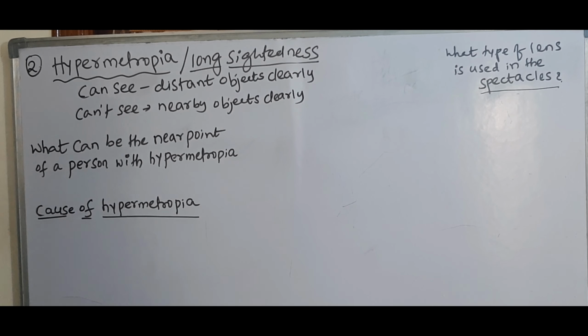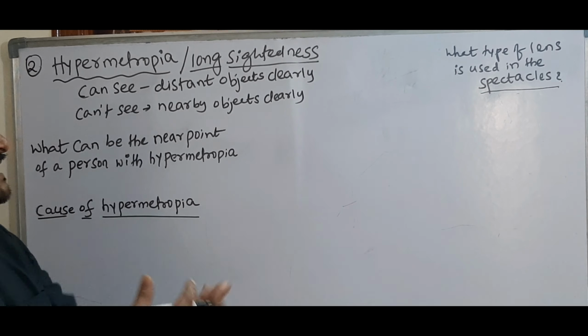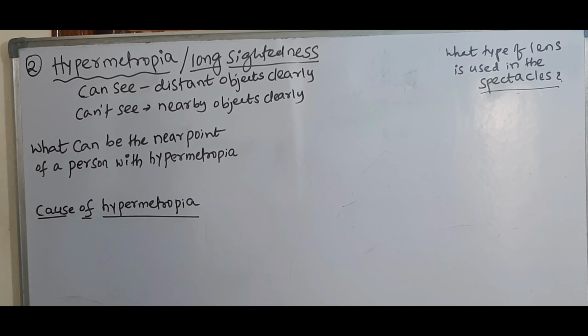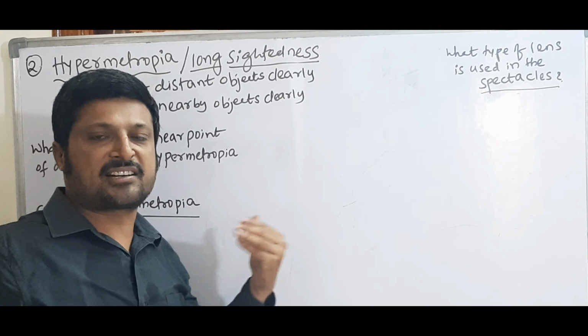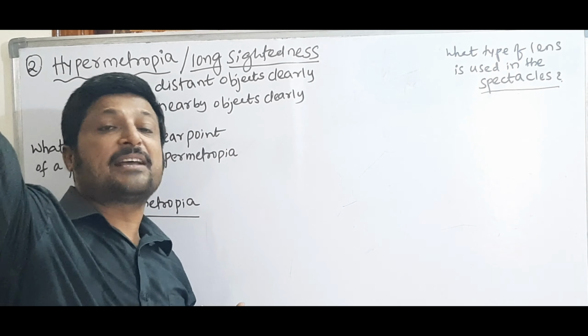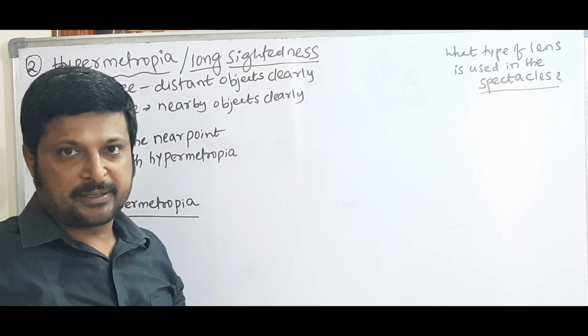That means the person who is suffering with this defect can see the blackboard. That means the person is situated on the last bench in the classroom, but he can see the blackboard very clearly.